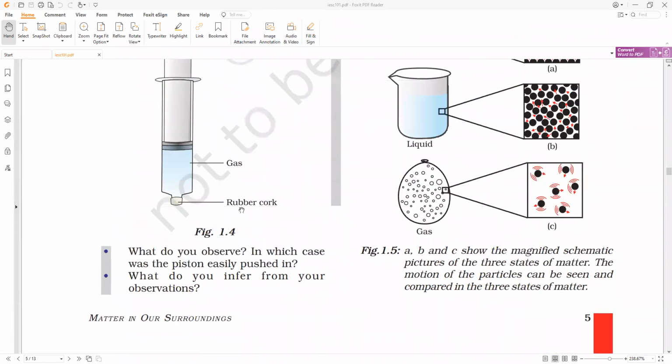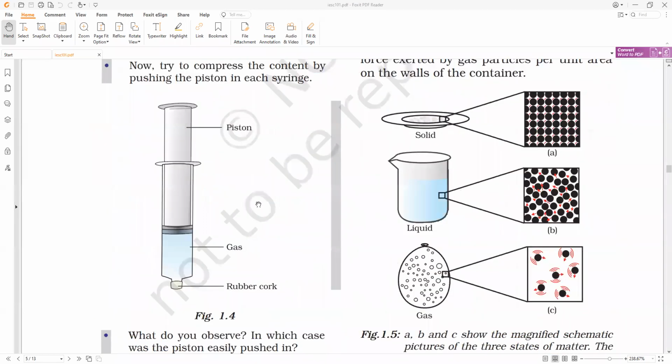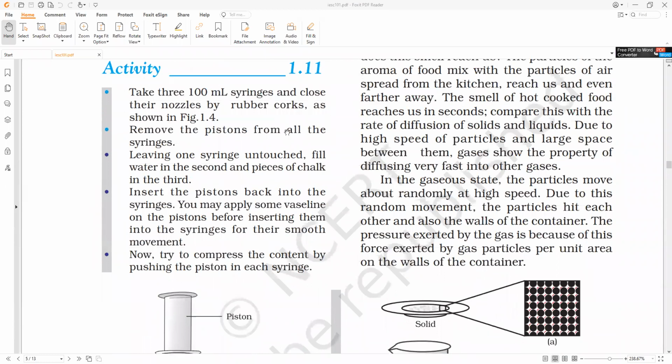Now they are asking us to remove the pistons from all three syringes, leaving one syringe untouched, fill water in the second, and pieces of chalk in the third. Clear, everybody?